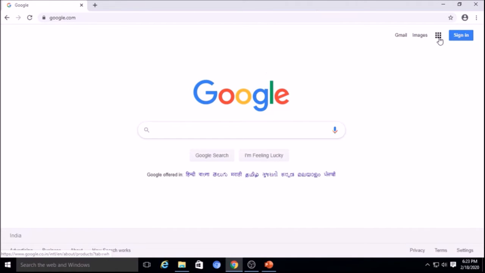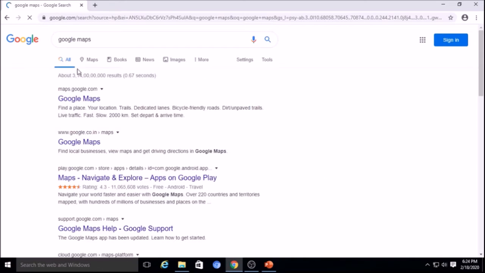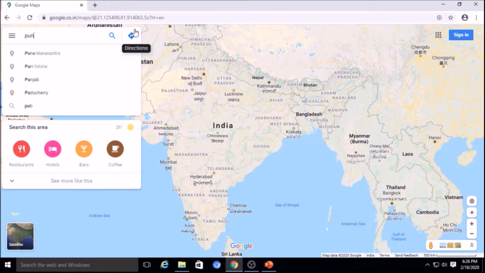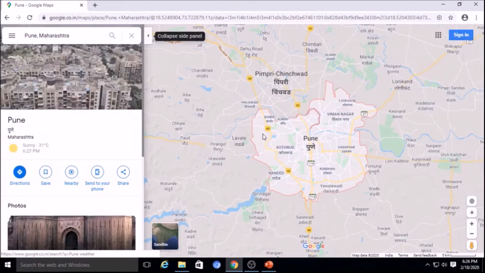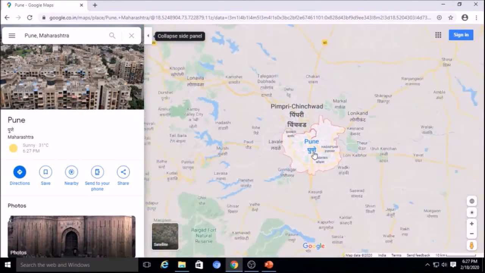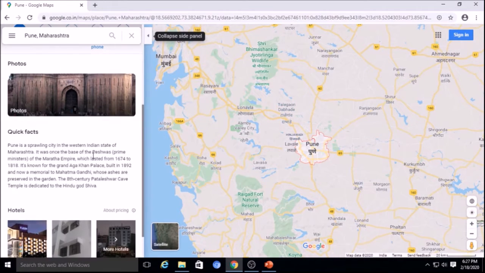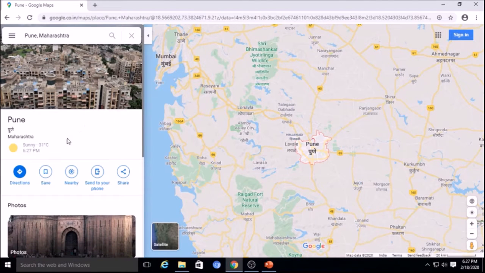So this is Google Maps. From here you can select Google Maps. Suppose this is Google Maps, click on it. Searching Pune, Maharashtra, then it can search the Pune place. So this is Pune, it is searched. Now here you will have the quick facts related to that place, then various other things also that I will show you.